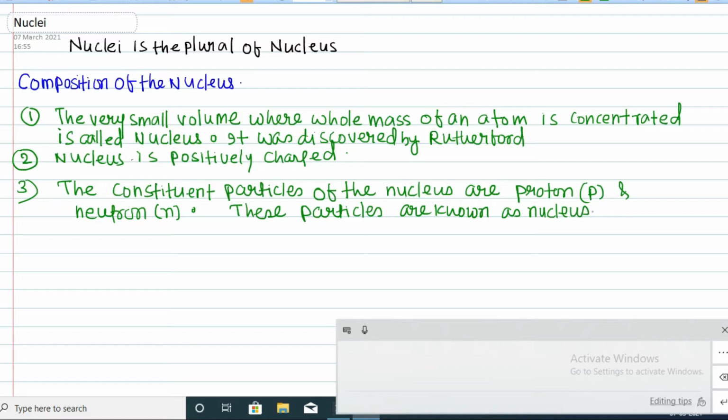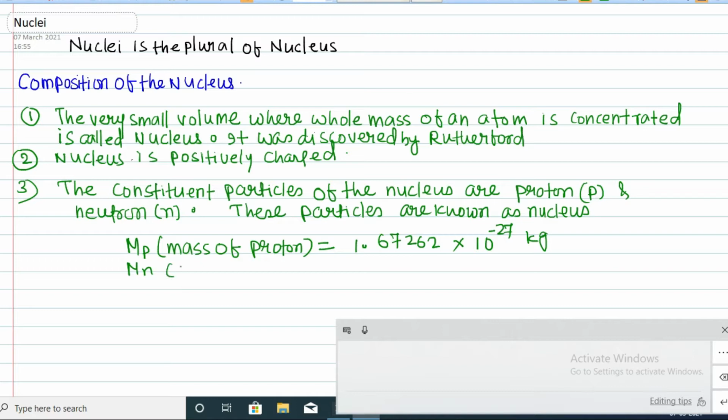And we know about the mass of the proton and neutron. The mass of proton, mp, is equal to 1.67262 into 10 to the power minus 27 kg, and the mass of the neutron, which is slightly more than the mass of the proton, is equal to 1.6749 into 10 to the power minus 27 kg.